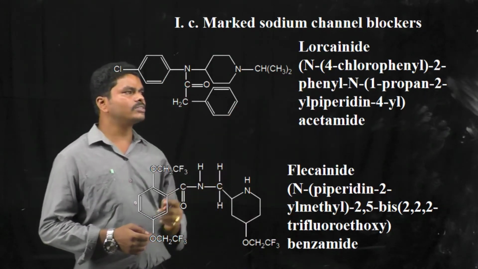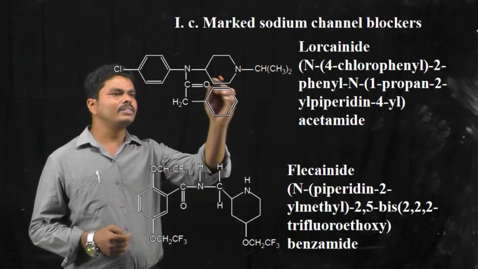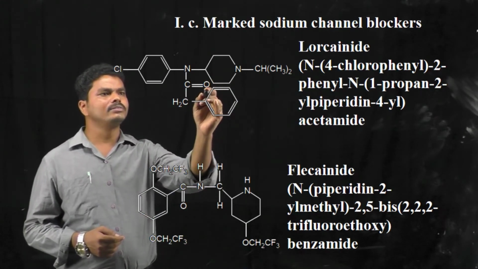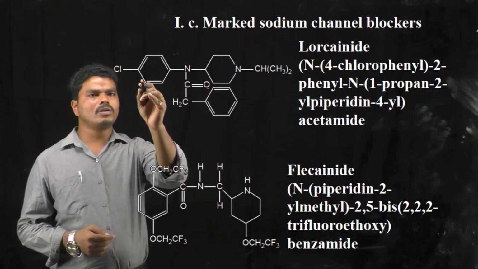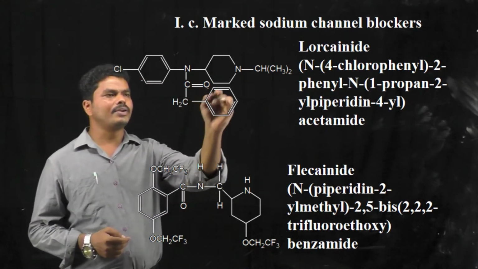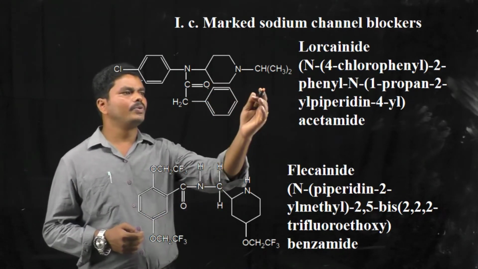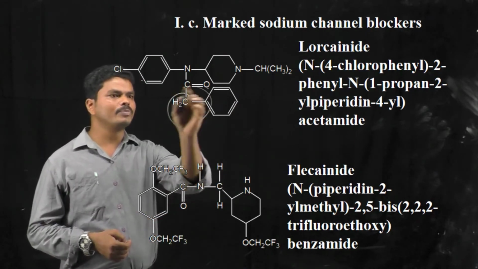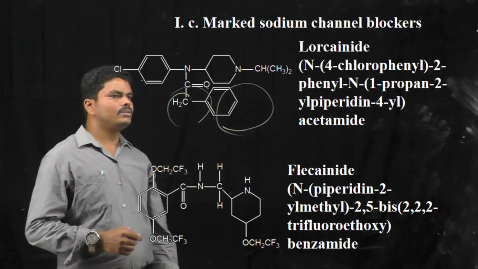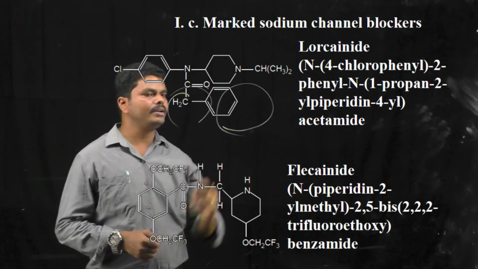When you see the chemical structure of lorcainide, it is a piperidine derivative consisting of an amide group, and to the amide nitrogen there is a 4-chlorophenyl substitution, and this nitrogen is attached to the piperidine, which has the propane substitution. At the second position of the amide, there is another phenyl substitution. So this is the structure of lorcainide.